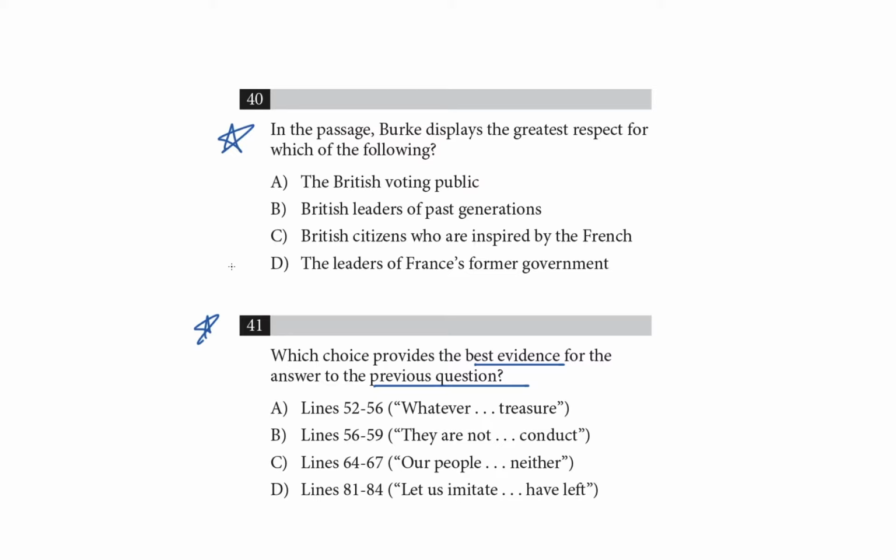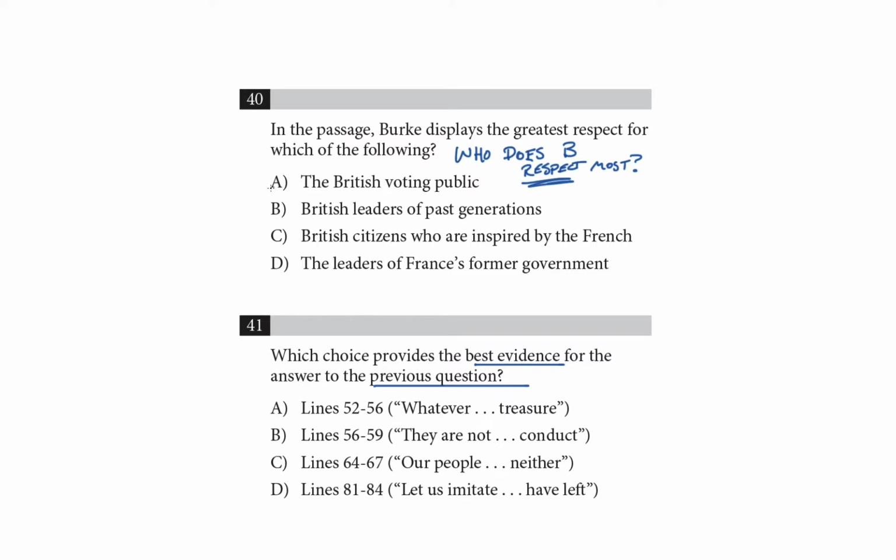So, question 40. In the passage, Burke displays the greatest respect for which of the following? Okay, let's rephrase to get better control. Who does Burke respect the most? We could make a prediction here, but I think it'll just be faster if we go straight to the choices. As we go through these, we just want to think about the word respect. Who does he respect? Is it the British voting public?